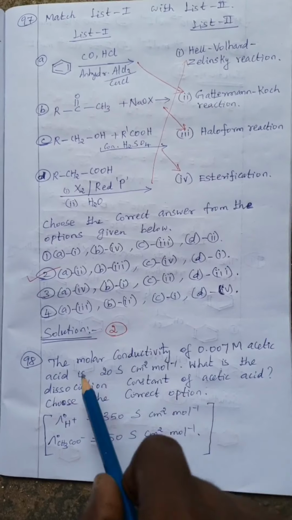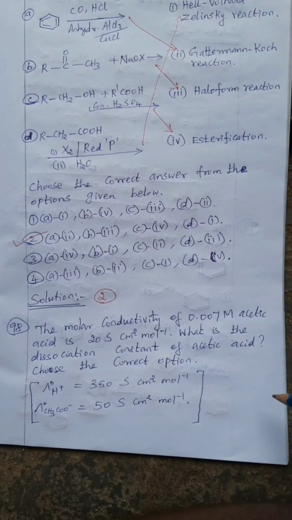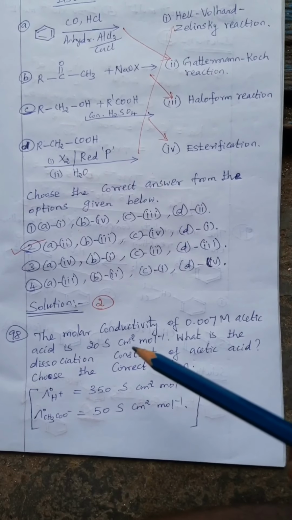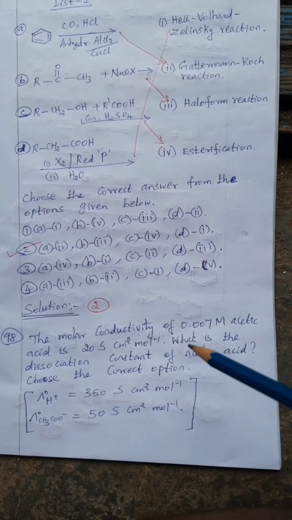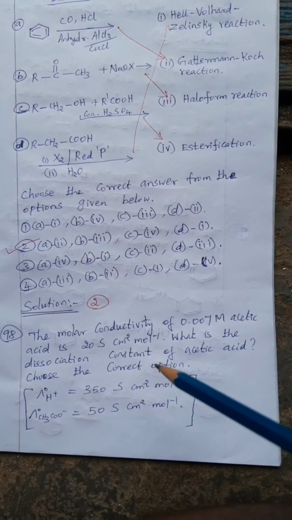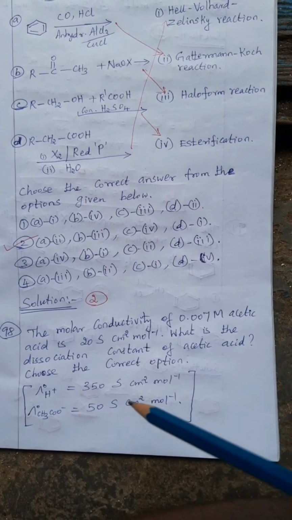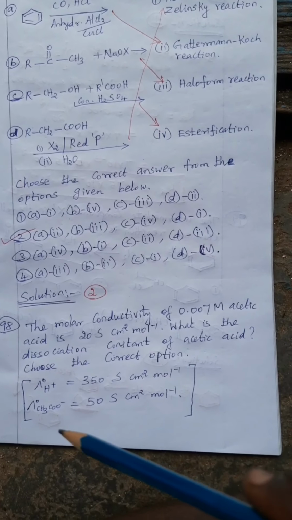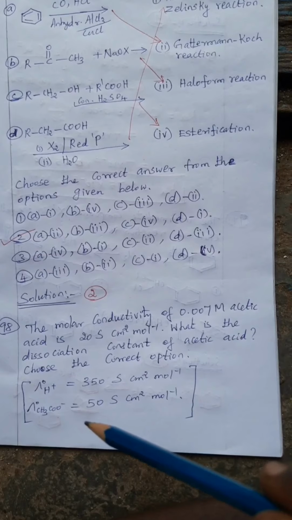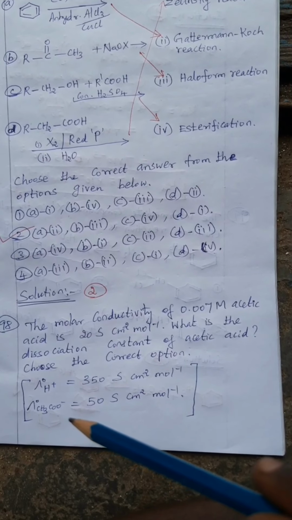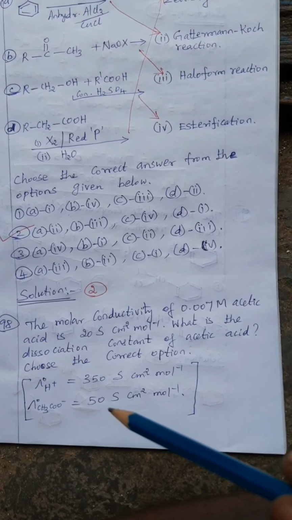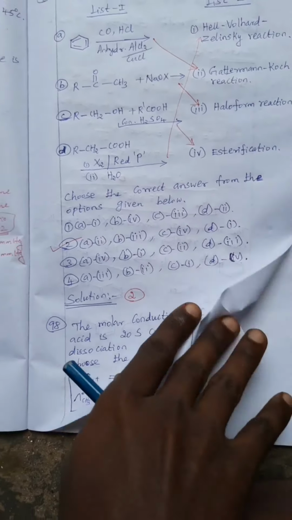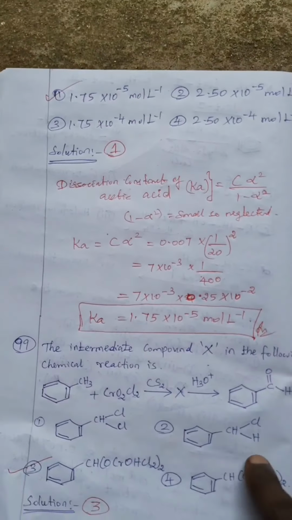Okay. In question number 98, the molar conductivity of 0.007 mole acetic acid is 20 Siemens centimeter square mole inverse. What is the dissociation constant of acetic acid? Choose the correct option. Molar conductance of H plus equal to 350 Siemens centimeter square mole inverse, and molar conductance of acetate ion is 50 Siemens centimeter square mole inverse. The values are given. Okay. So 4 options are given.